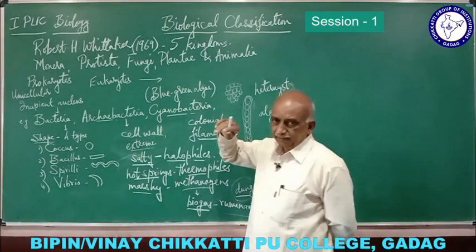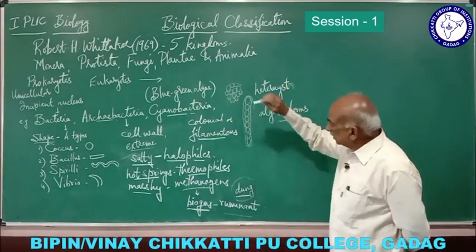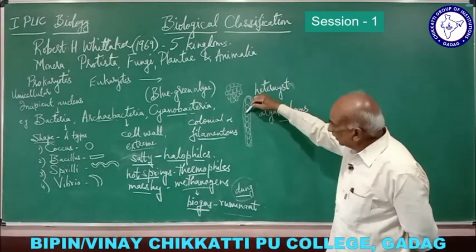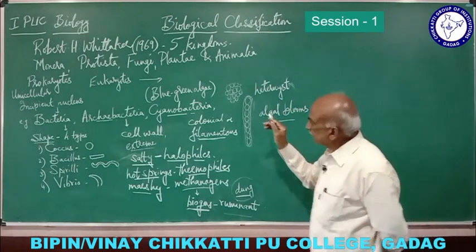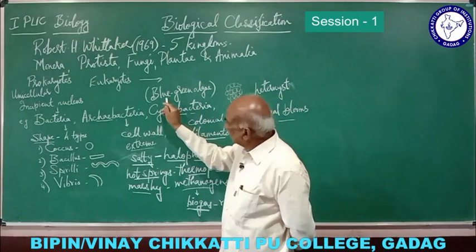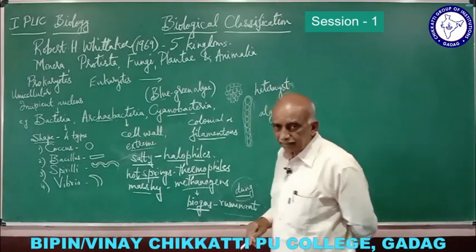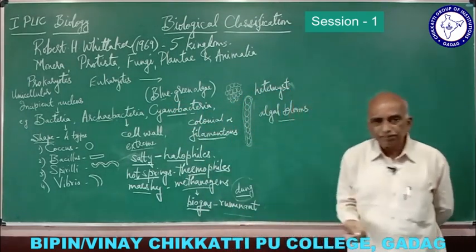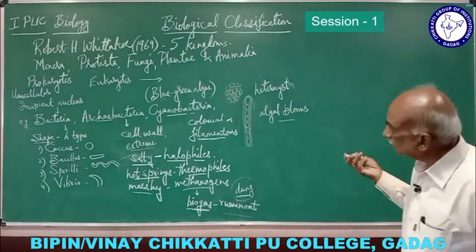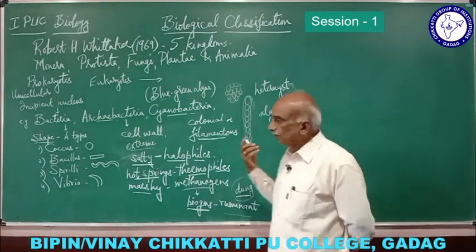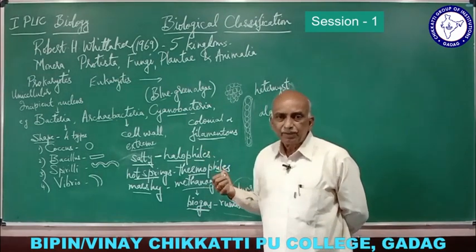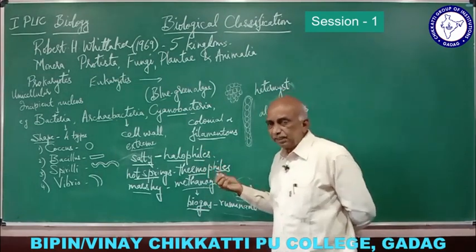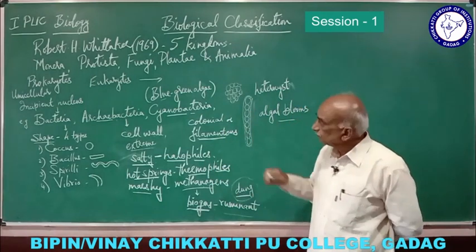Cyanobacteria is blue-green algae because it contains blue pigment as well as green pigment. Because of the blue and green pigment, it is referred to as blue-green algae. But the normal green algae we see in ponds or lakes come under protista.